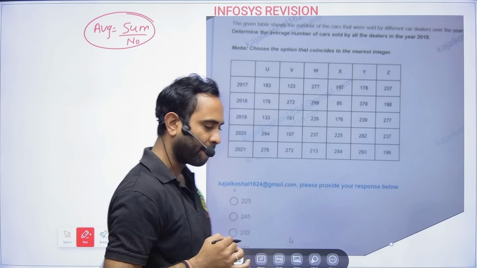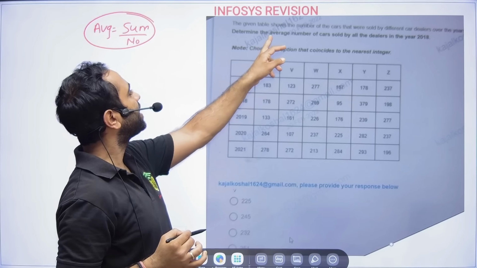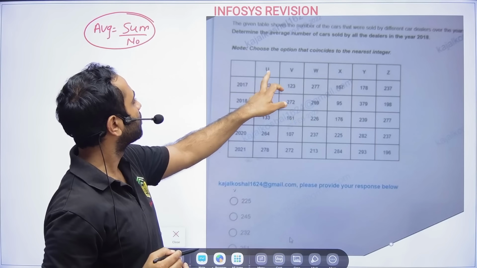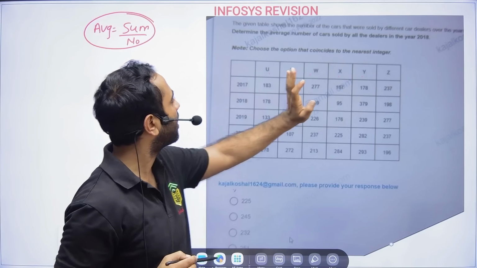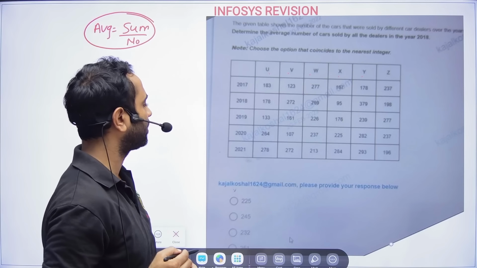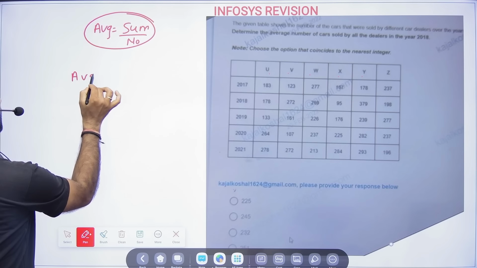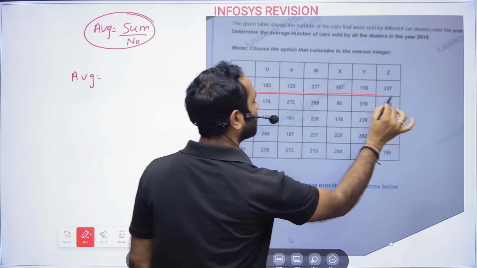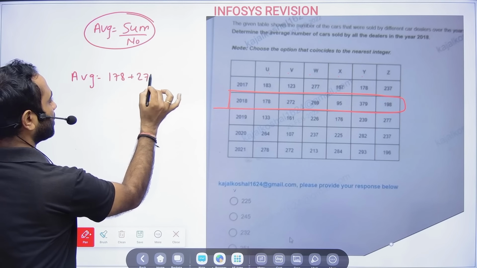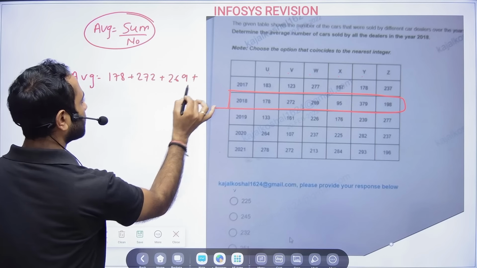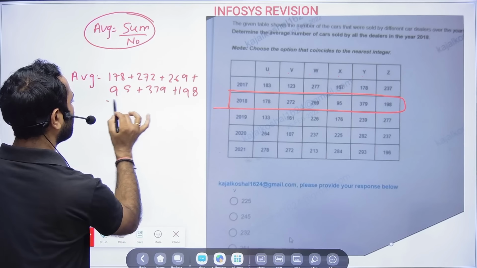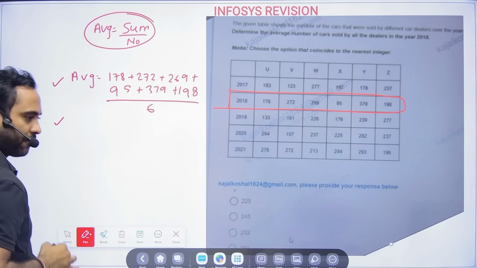Now here the given table shows the number of cars that were sold by different car dealers. U, V, W, X, Y, Z are different car dealers. Determine the average number of cars sold by all the dealers in the year 2018. So average we have to calculate: sum divided by number in 2018. So average will be equal to 178 plus 272 plus 269 plus 95 plus 379 plus 198. Total is how many? 6 in number. This will give you the average.